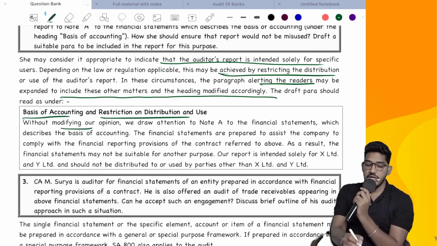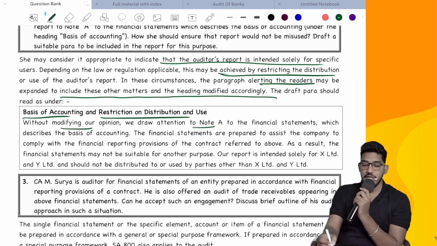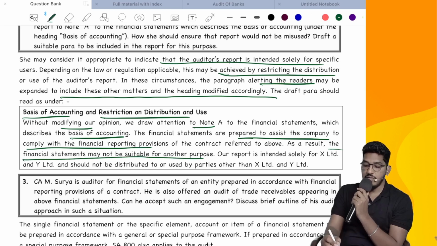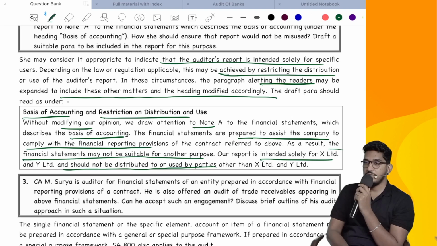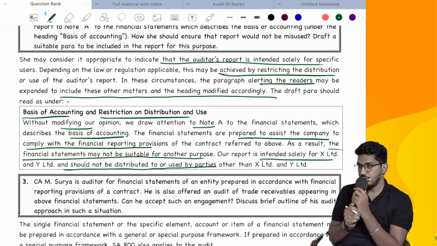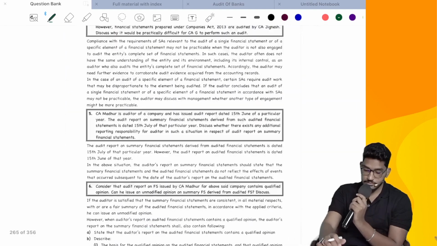Without modifying our opinion, we draw attention to note number A to the financial statements which describes the basis of accounting. The financial statements are prepared to assist the company to comply with the financial reporting provisions of the contract as referred to above. As a result, the financial statements may not be suitable for another purpose. Our report is intended solely for X Limited, and this report should not be distributed or used by other parties. So that relevant paragraph has been expanded and even the heading is also modified. Next.